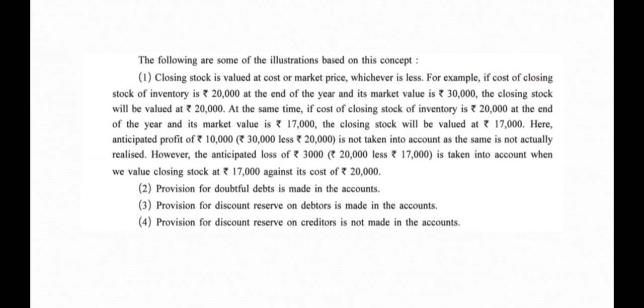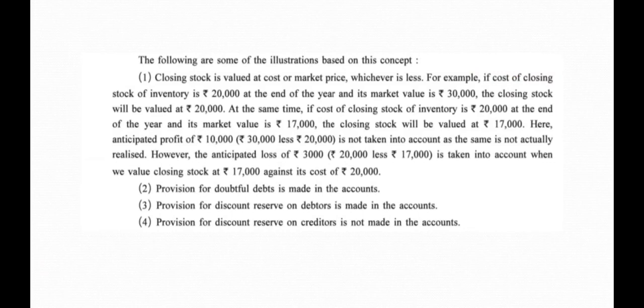Here anticipated profit of rupees 10,000, that is 30,000 less 20,000, is not taken into account as the same is not actually realized. However, anticipated loss of 3,000, 20,000 less 17,000, is taken into account when we value closing stock at 17,000 against its cost of rupees 20,000.